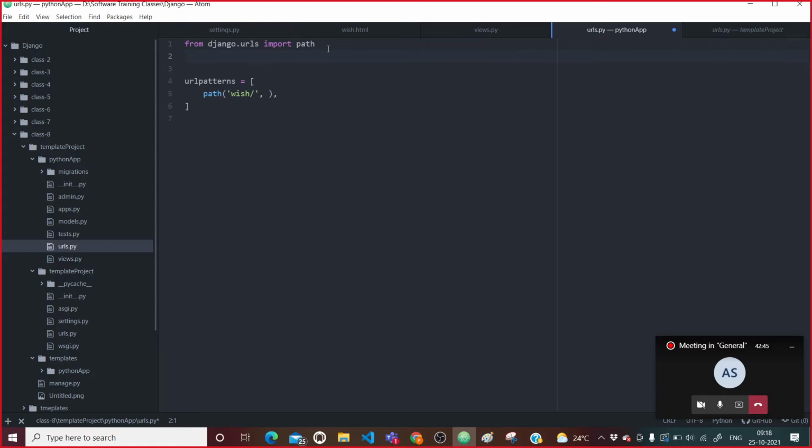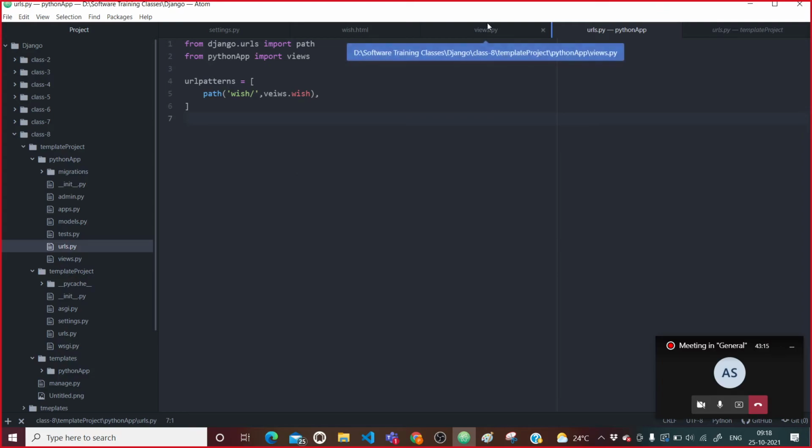So I will say from Python app import views. After that I will say views dot wish. This is what I want to map.